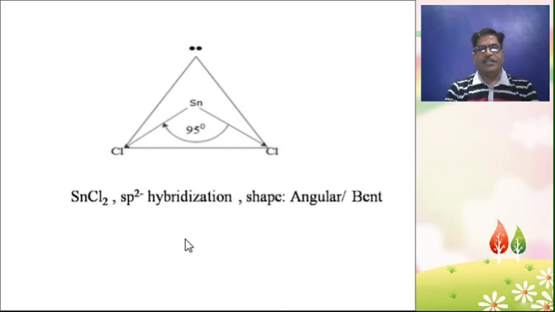So here the shape of the SnCl2 molecule, sp2 hybridization, angular shape, one lone pair and two bond pairs of electrons. This angular or bent shape is observed in the SnCl2 molecule.